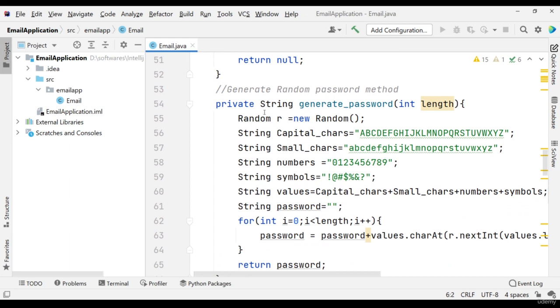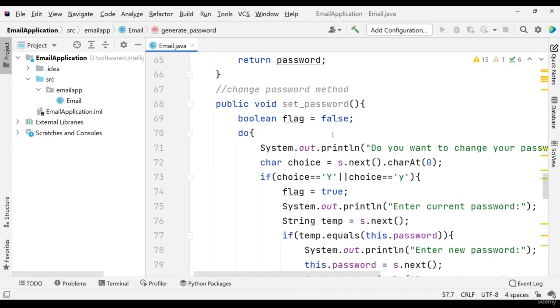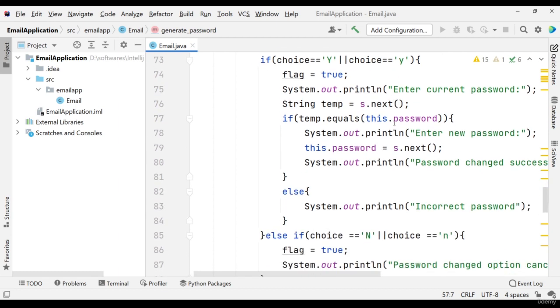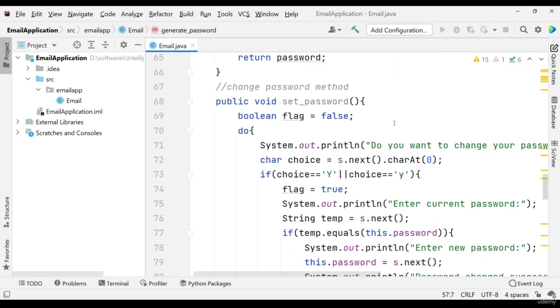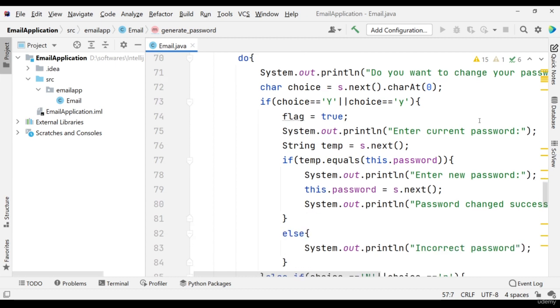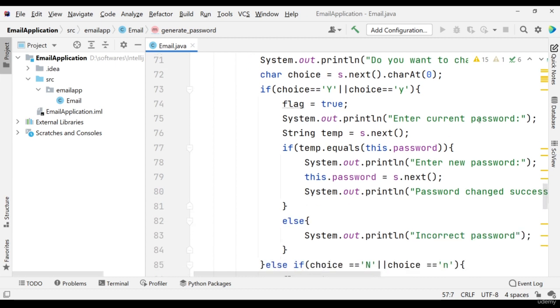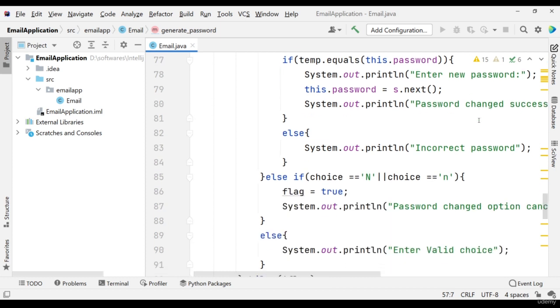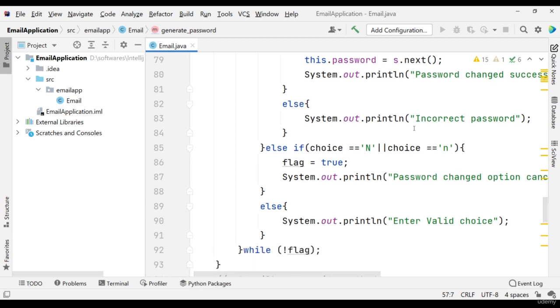Random is not user defined, it's system defined, or we can say Java defined, an already existing library in Java. Then set password here. This is also very important, and I can say this is the very lengthy part of our project. So what we did is, from the user it will ask for the current password. If the password matches, it will tell the user you can change the new password. But if not, your current password is wrong, it will throw the error, incorrect password, and you will be out of that part.